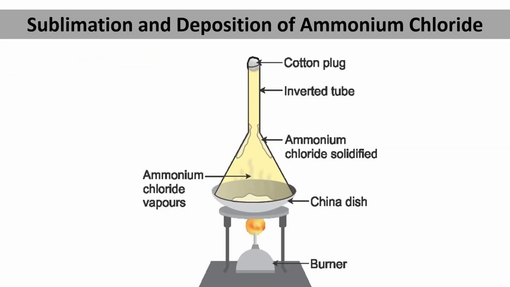Sublimation and deposition of ammonium chloride. If you take ammonium chloride in a china dish, keep it on the flame and put an inverted conical flask above that, and when you provide heat to it, it will not turn into liquid, it will directly turn into vapor. So that is its sublimation process. And when it is cooled down, it will directly get deposited on the walls of the tube. It will not become liquid, it will directly get converted into solid. So this is one example of sublimation and deposition of ammonium chloride.